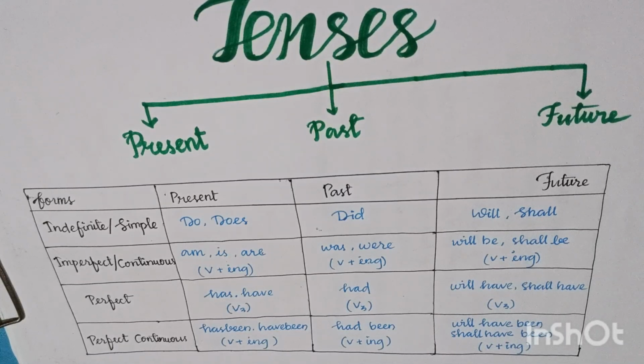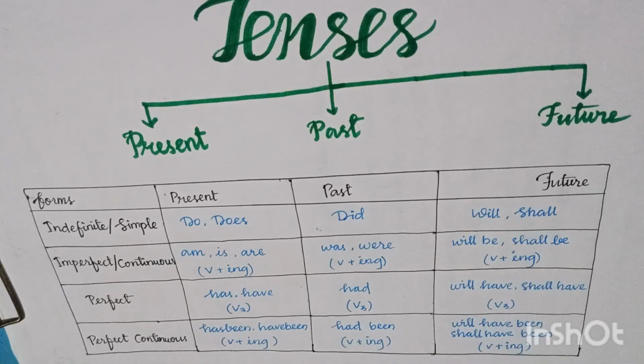Similarly, future continuous is also used when it denotes an action going on at some point in future time. In such cases, future continuous is used.